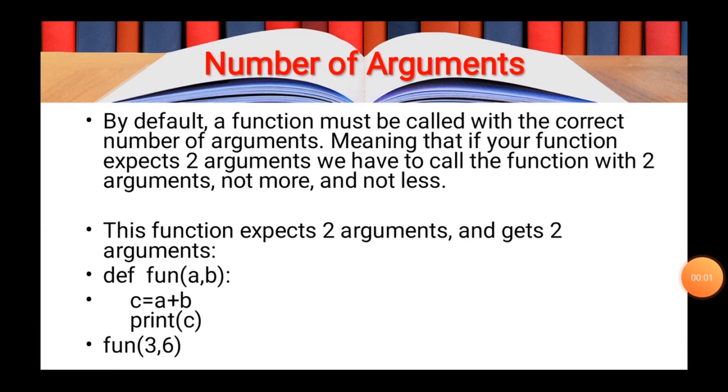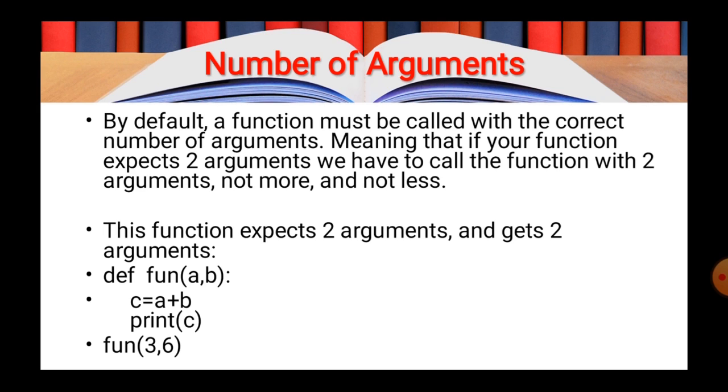When you are calling a function, it is also required that the number of arguments at the time of the call be the same as the number of parameters required by the function. If two parameters are required by the function and you call it with one argument or three arguments, then you will get an error message. So the number of parameters is an important factor at the time of calling a function.